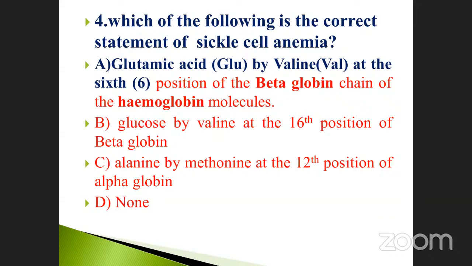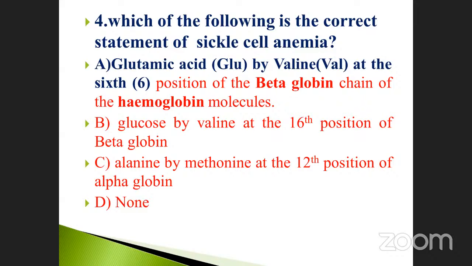Exactly. Good. So the glutamic acid in the globin molecule of hemoglobin is already known. There is a change, and the change indicates the sickle shape of the RBC, isn't it? How is it changed? Due to internal changes in the protein molecule. There are two kinds of protein chains there, 2 alpha and 2 beta globin. Particularly in the beta globin, there are many amino acids, and at the 6th position the glutamic acid is replaced by valine.